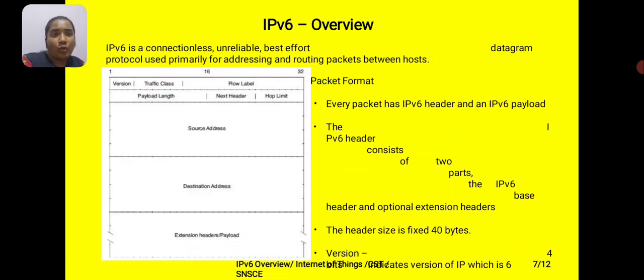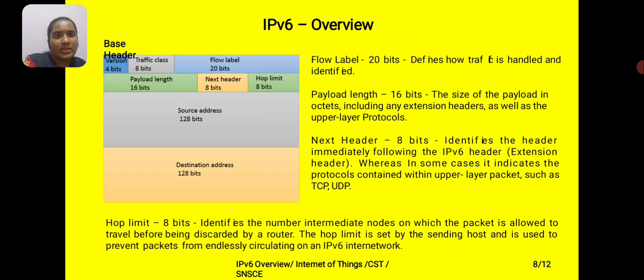This is the IPv6 overview. There is a version, traffic class, flow label, payload length, next header, hop limit, source address, destination address, and extension headers. These are all being used here in the packet format.